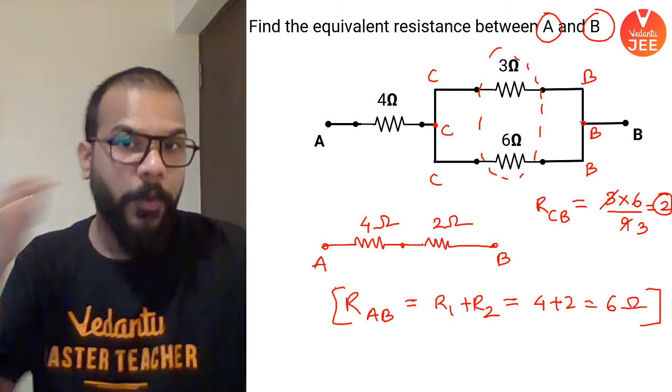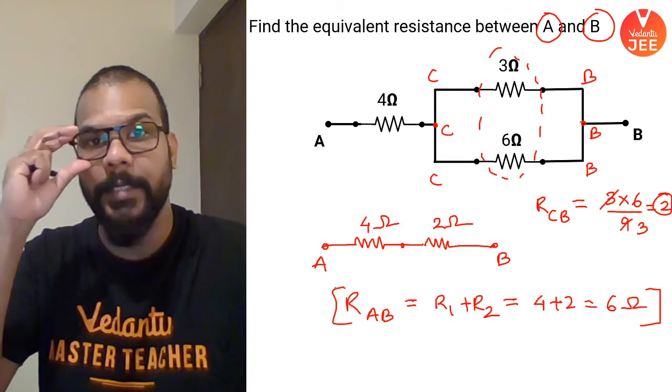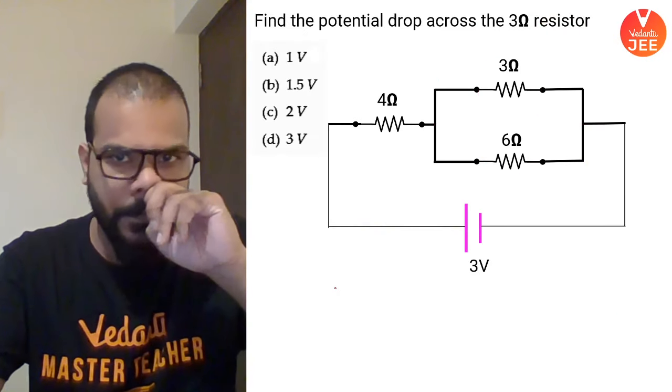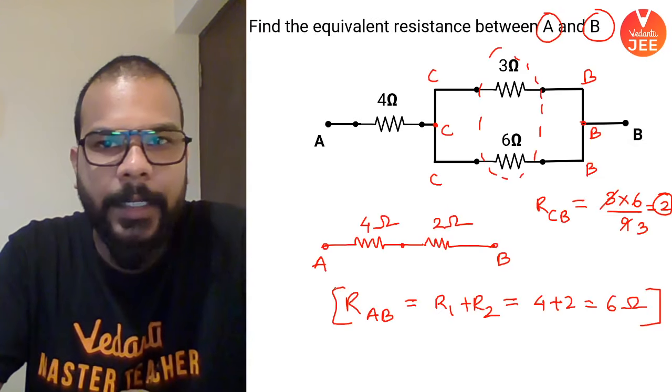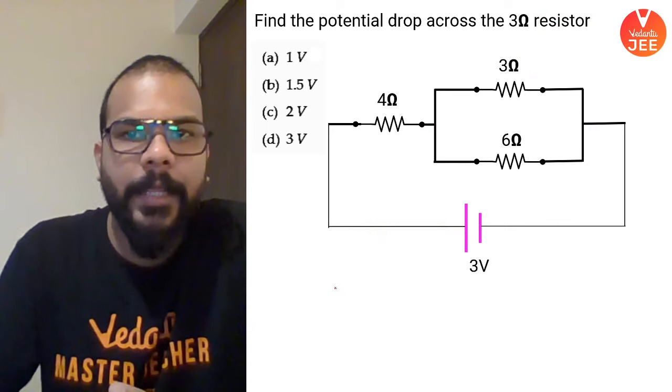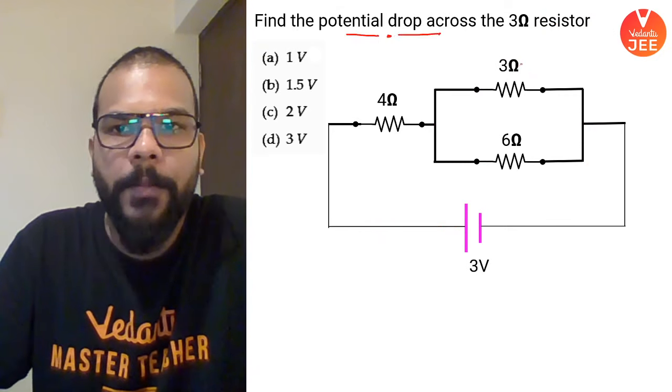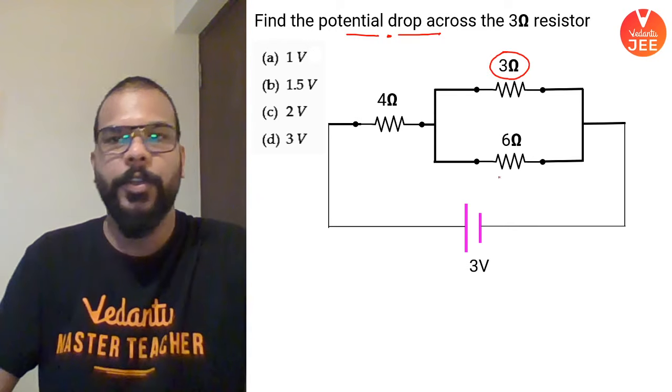Okay. I hope you guys are following these methods very easily. You are able to solve the question along with me. Okay. Now the similar circuit, just with the battery being connected, and this time the question wants you to find out the potential drop across this 3 ohm resistance.